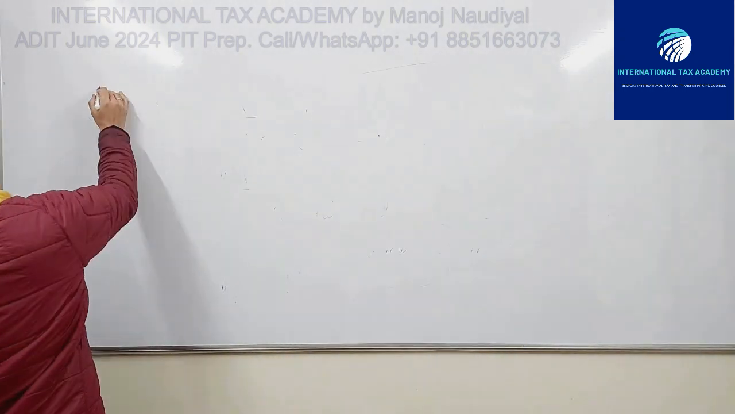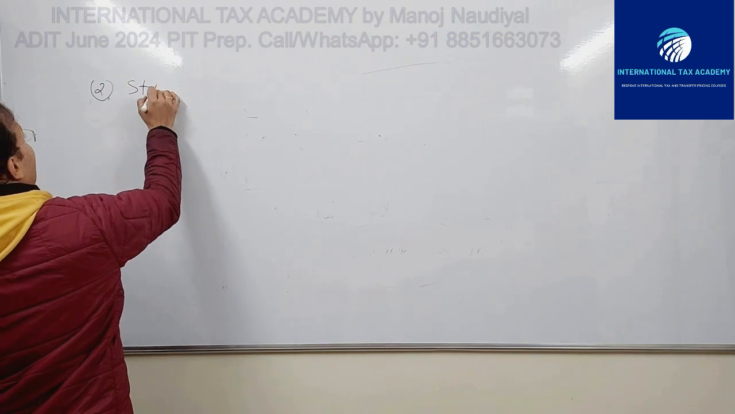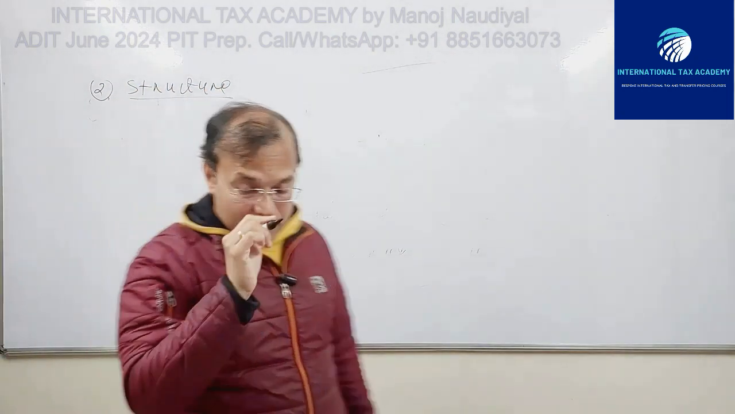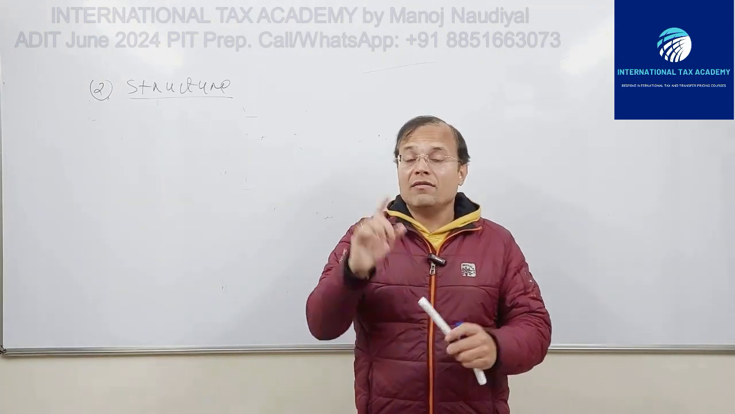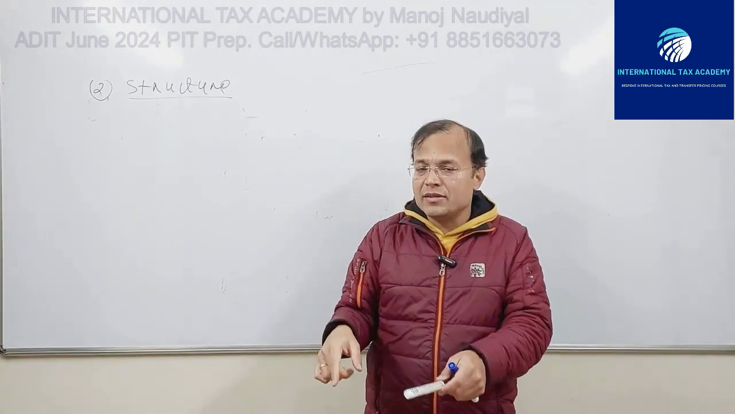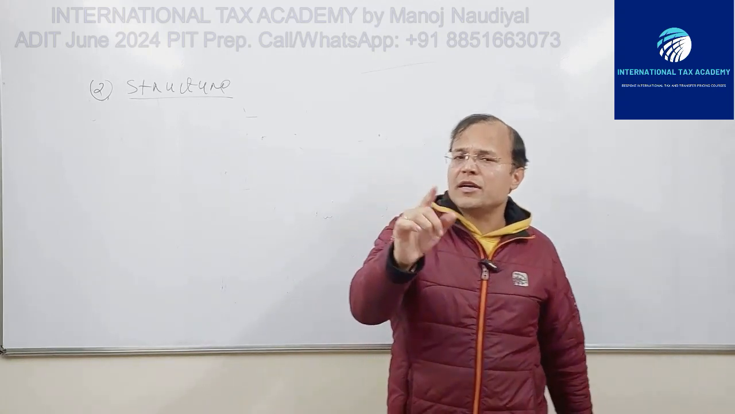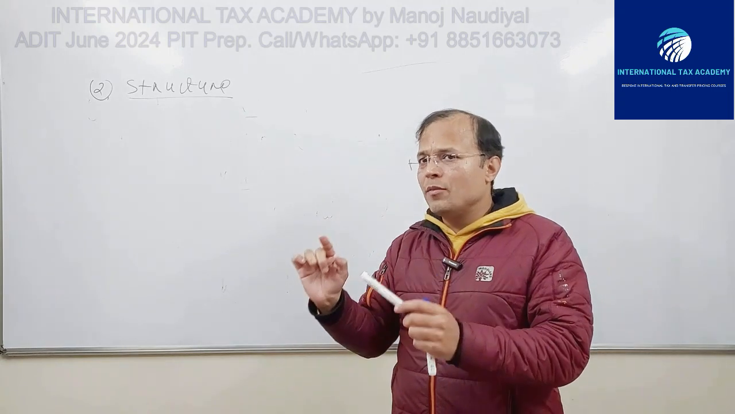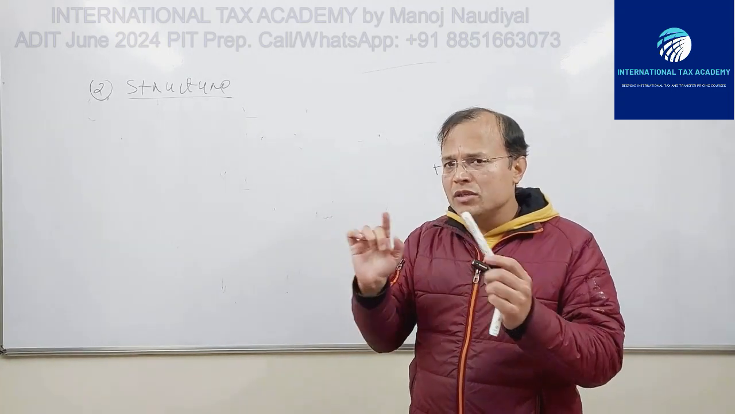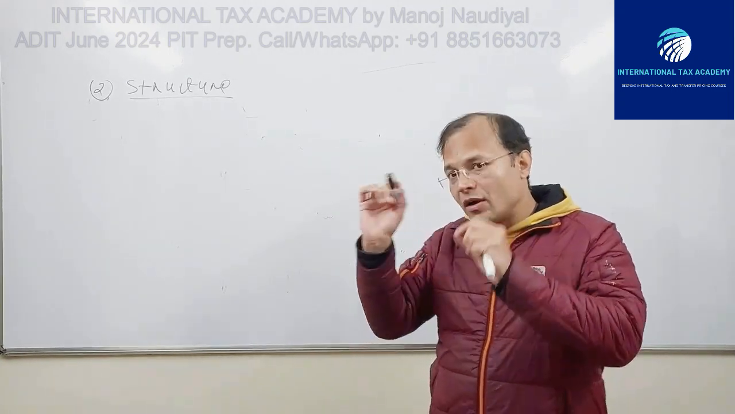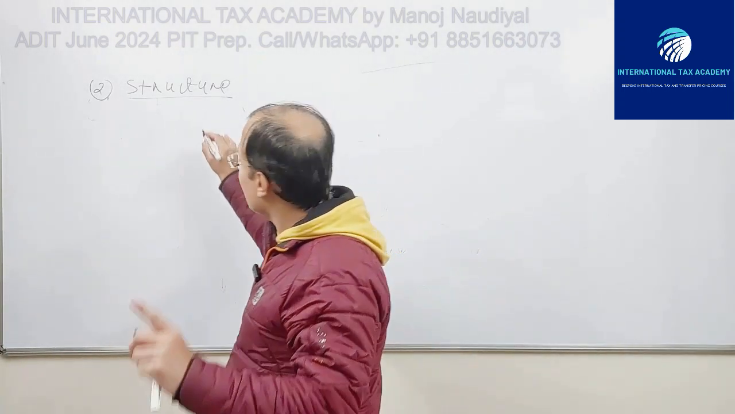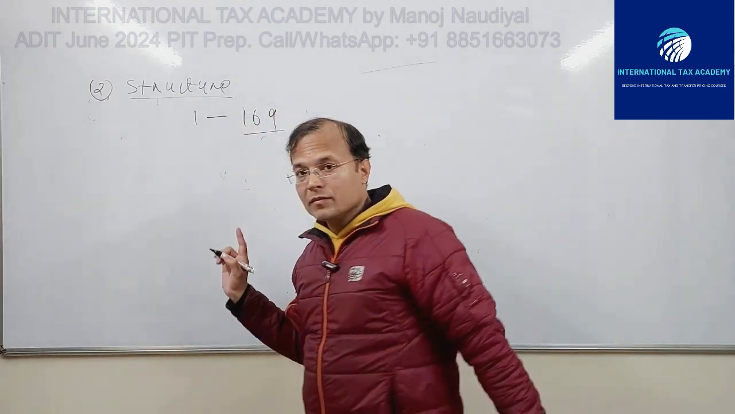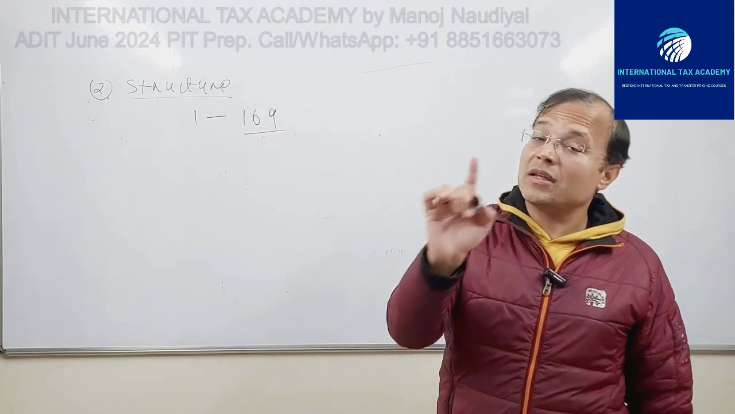Second part, the structure of this article. Now, since I've already told you that the work which was conducted was related to the amendment of commentary on Article 5, if you look at the OECD Model Tax Convention, Article 5 commentary, you will find that there are 1 to 169 paragraphs. There are 169 paragraphs in the commentary in Article 5.